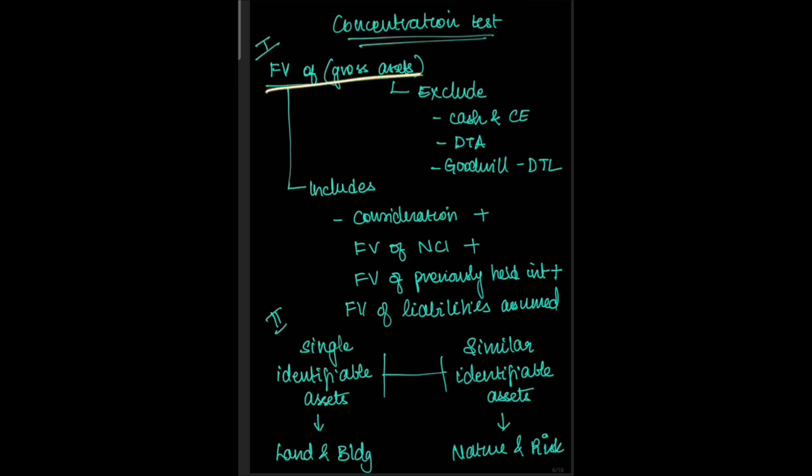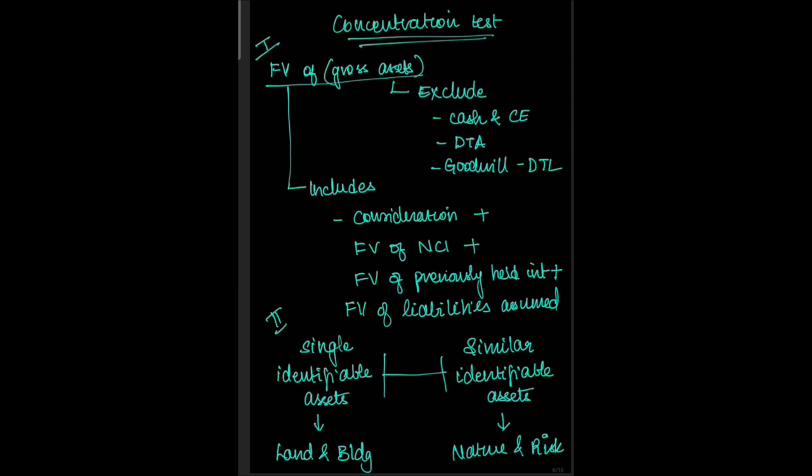First is when we are determining the fair value of gross assets. This includes the consideration paid for acquiring the business, the fair value of any non-controlling interest, the fair value of any previously held interest in that acquiring business, and finally the fair value of liabilities. It should exclude cash and cash equivalents, deferred tax assets, and any goodwill related to deferred tax liabilities.